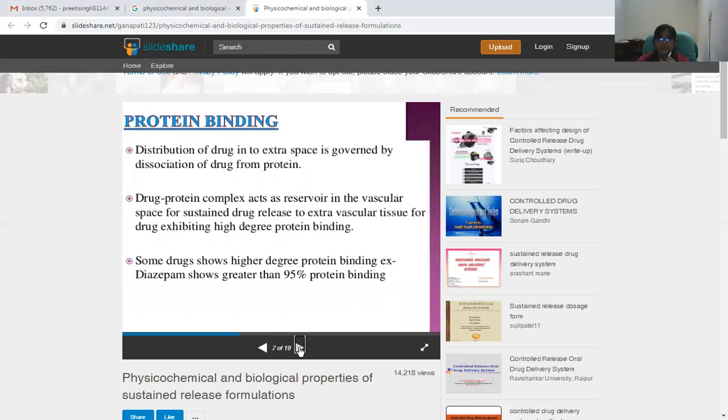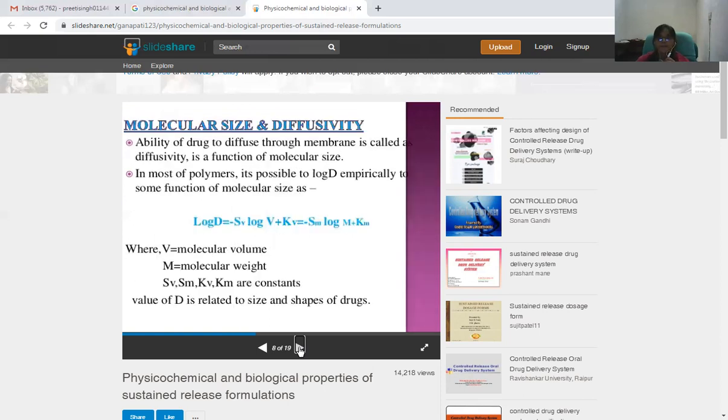Now we come to the protein binding. Distribution of drug into extravascular space is governed by dissociation of drug from protein. The drug-protein complex acts as a reservoir in the vascular space for sustained drug release to extravascular tissue for drugs exhibiting a high degree of protein binding. Some drugs show a high degree of protein binding, for example diazepam shows greater than 95% protein binding.